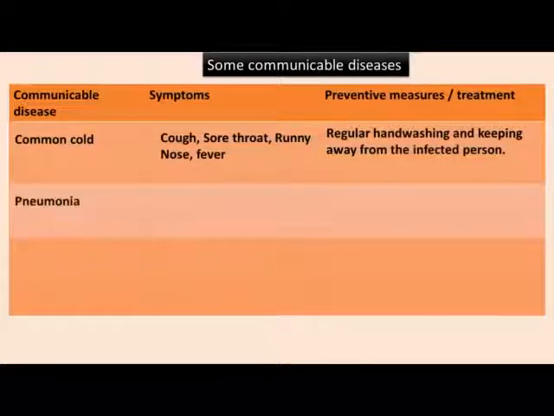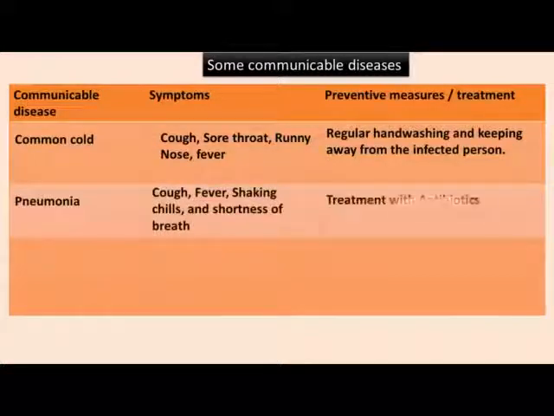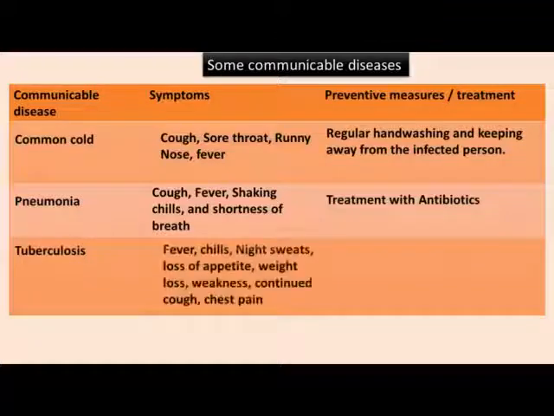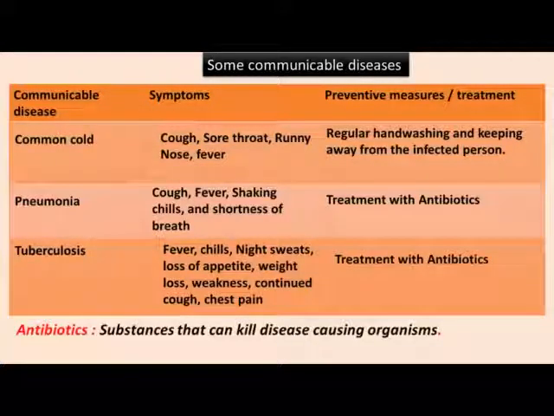Pneumonia, cough, fever, shaking, chills, and shortness of breath. Treatment with antibiotics. Tuberculosis, fever, chills, night sweats, loss of appetite, weight loss, weakness, continued cough, chest pain. Treatment with antibiotics. Antibiotics. Substances that can kill disease-causing organisms.